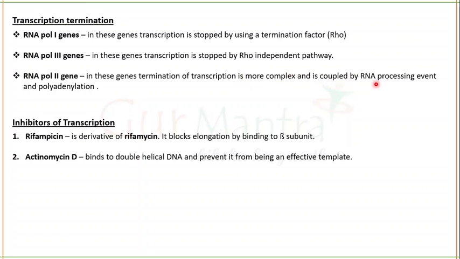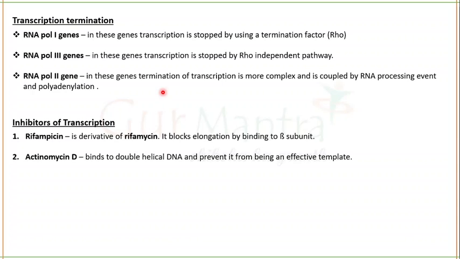And the termination of transcription in the RNA polymerase 2 gene is a bit complex, and it is coupled to RNA processing events like polyadenylation, addition of a cap on the 5' end and addition of a poly A tail on the 3' end. Actually, in eukaryotes, the primary transcript we get is known as heterogeneous nuclear RNA.